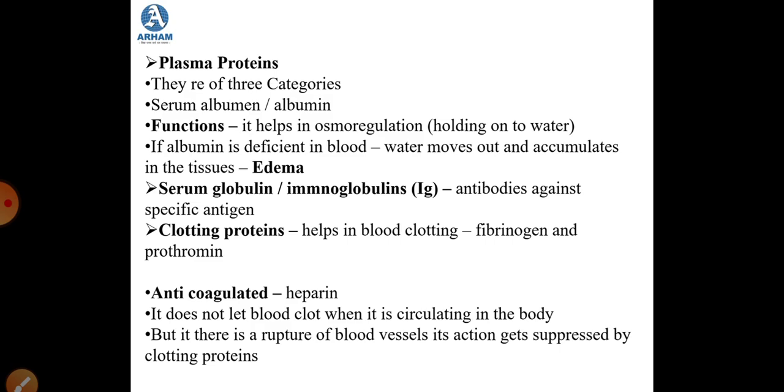So serum albumin, which is also known as albumin, has the function of helping in osmoregulation. Now when the word osmoregulation comes, we know that it is holding on to water. So in plasma, serum albumin, which is a protein, helps to hold the water. If the albumin is deficient in the blood, this water will move out and accumulate in the tissues, and this condition is known as edema. This happens because there is not enough serum albumin in the blood to hold that water.